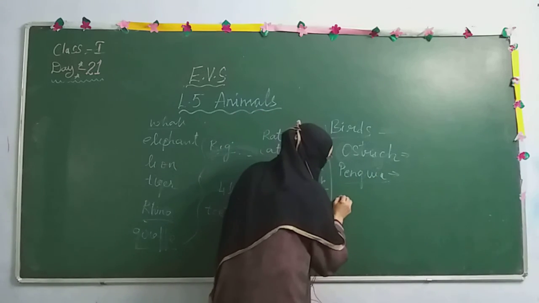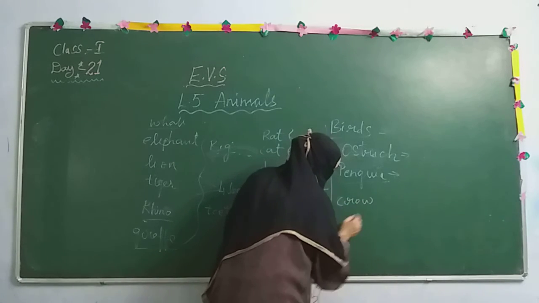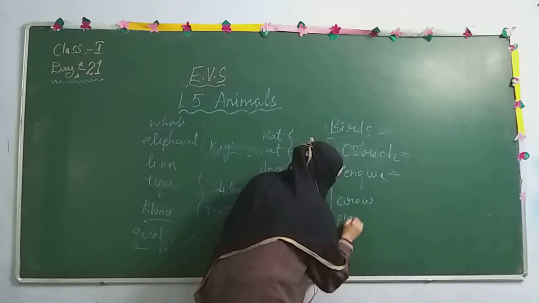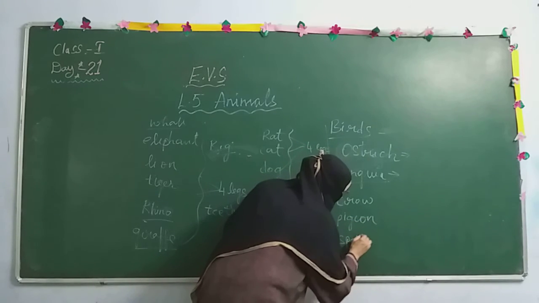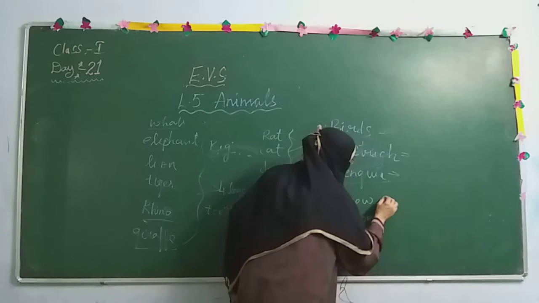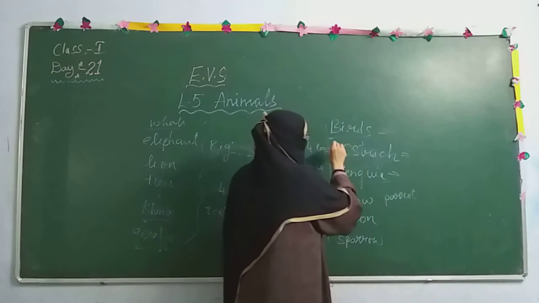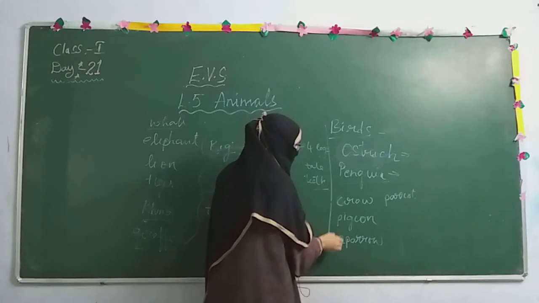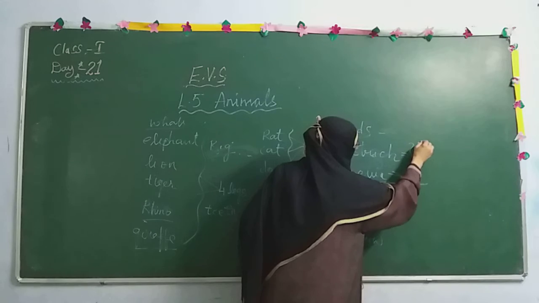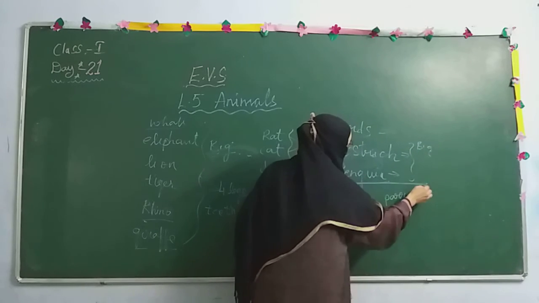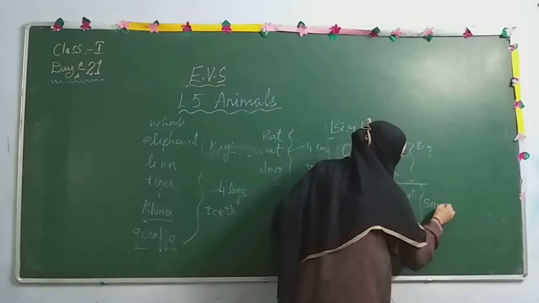Now coming to small birds, you can take crow, sparrow, parrot. These are the big birds, these are the small birds. Penguin and ostrich are considered big birds, whereas parrot, crow, pigeon, sparrow are small birds.